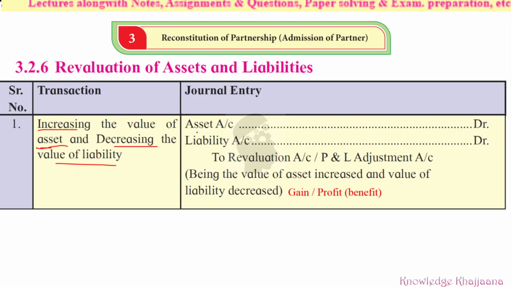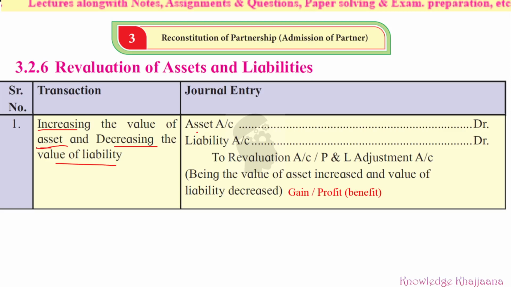Liability account debit to revaluation account or profit and loss adjustment account. The revaluation or profit and loss account will get credited because it is a profit, because assets are increasing and liabilities are decreasing.